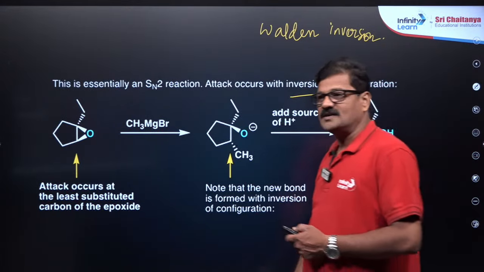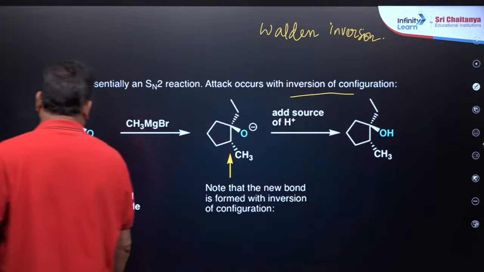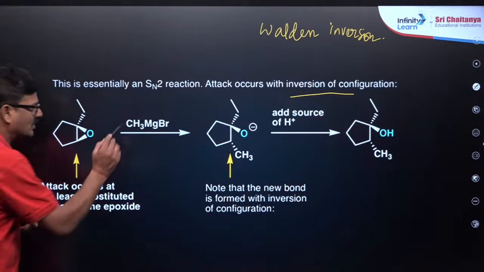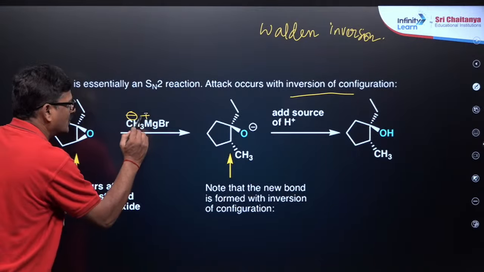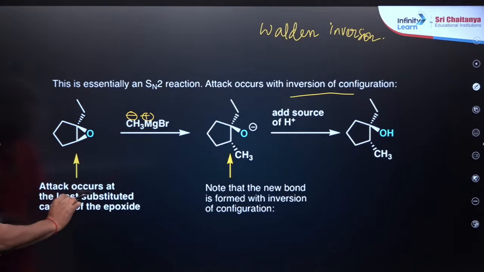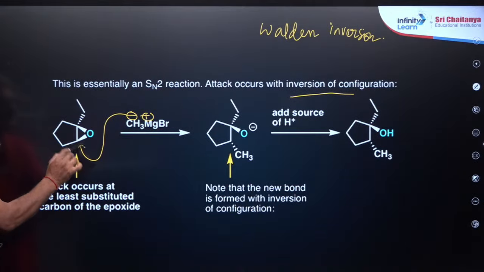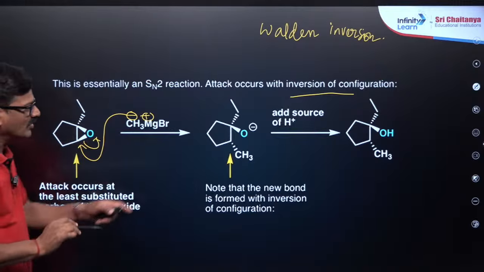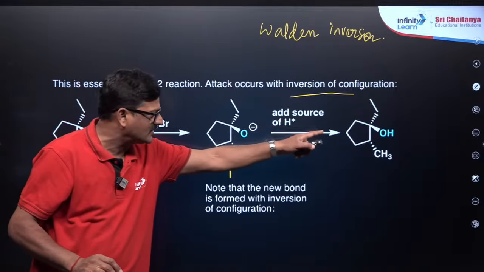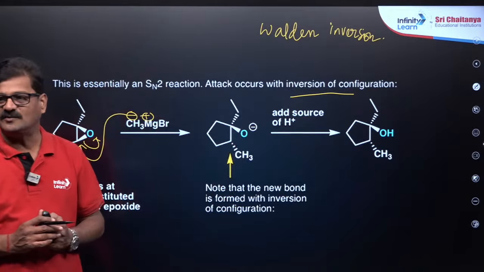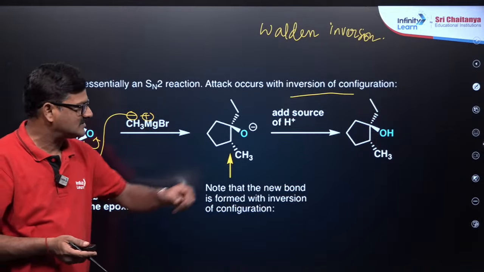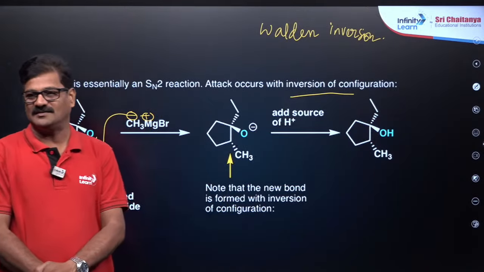Okay, in this Walden inversion, the Grignard reagent is going to attack at the least substituted carbon of the epoxide. So it has to attack like this, so that you are going to see O minus, further after acid workup, you are going to get a tertiary alcohol, right?